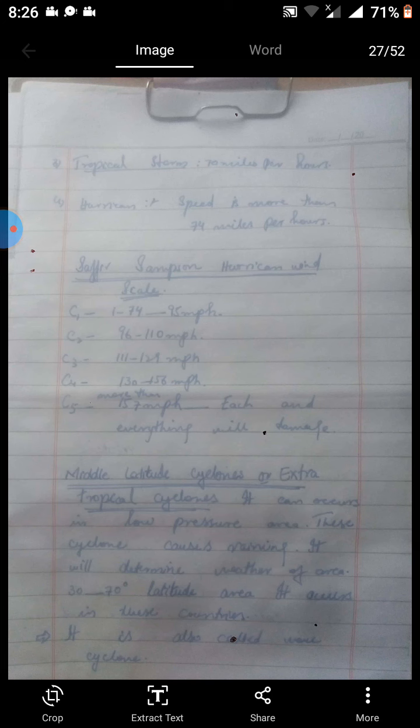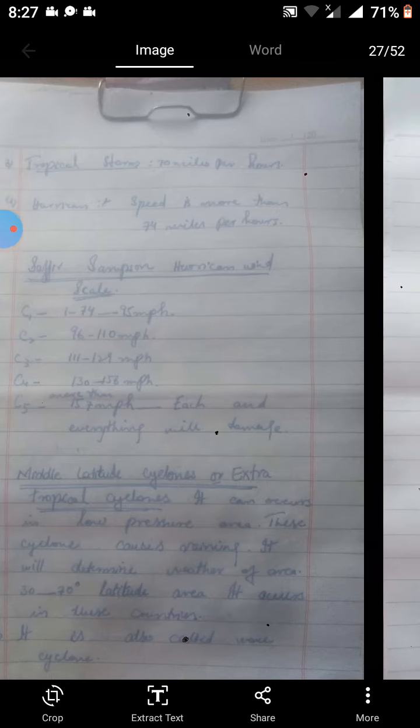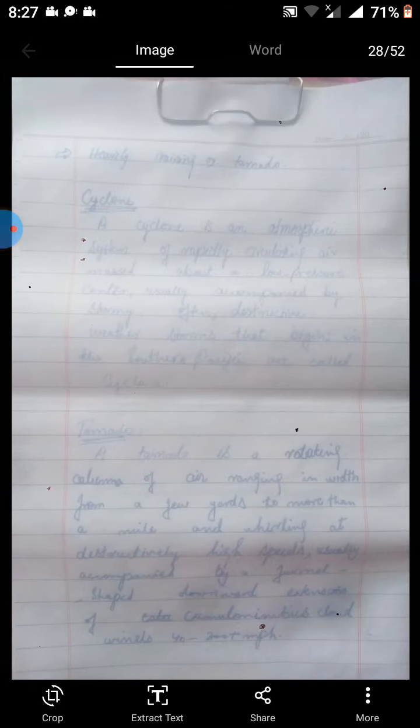Middle latitude cyclone or extratropical cyclone can occur in low pressure areas. This cyclone causes rain. It will determine the weather of areas at 30 to 70 latitude. It occurs in these countries. It is also called a wave cyclone. Heavy rainfall or tornado.